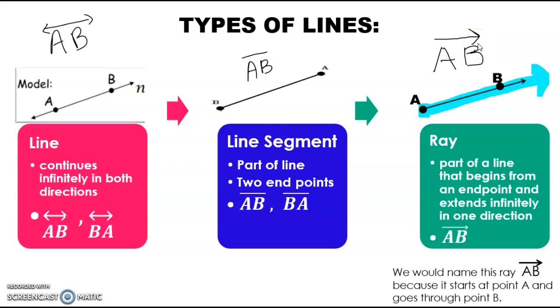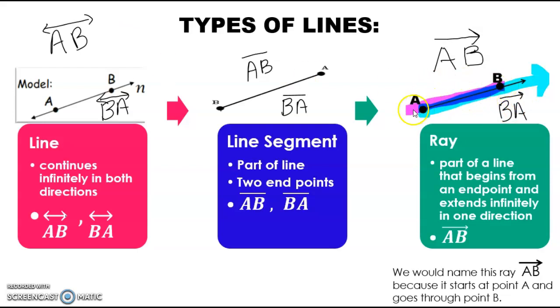Now, I want you to be careful because this is where people mess up. Okay. Now I know that over here in the line, I said that we could call it AB or we could do BA, right? Because it extends in both directions. With the line segment, we could say AB or we could say BA. But with the ray, if we say BA, that means we're starting at B and going through A, which would be this ray here.